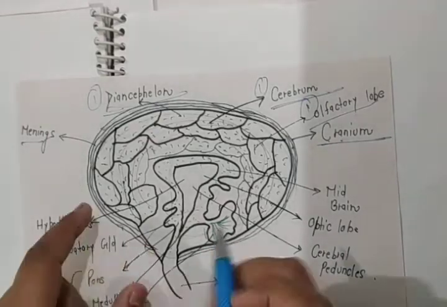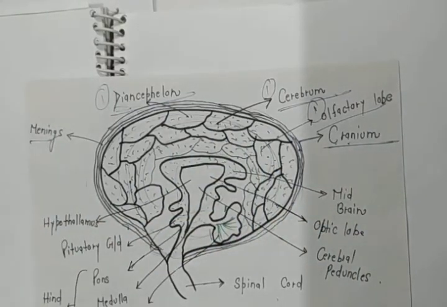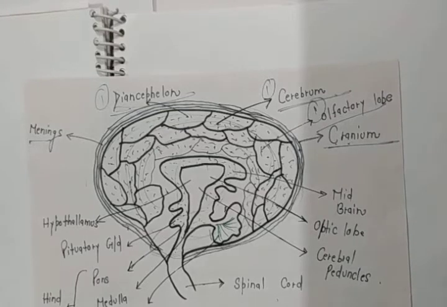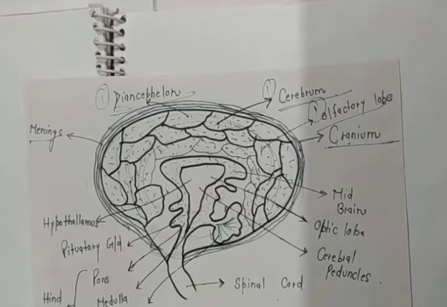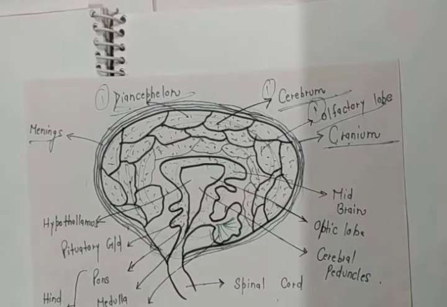Firstly, if I tell you about the structure of the forebrain, suppose the structure of the brain, what will you think? You will think of a light pinkish, highly convoluted structure as the outer covering. You are not imagining a wrong thing.